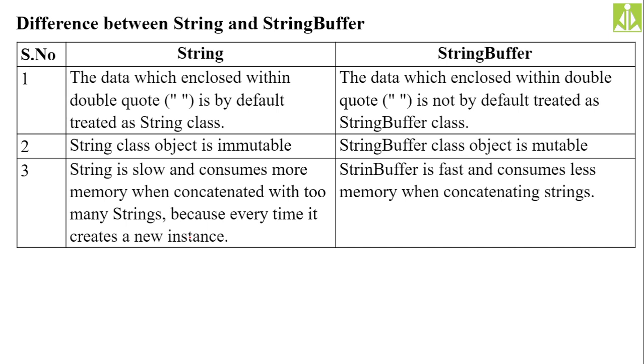As the same instance can't be changed, we have to go for a new memory location whenever we do concatenation, because concatenation on the same string is not possible since the object is immutable. Whereas string buffer consumes less memory when concatenating strings. And moreover, string buffer follows a thread safe mechanism. That is also one difference you can write.